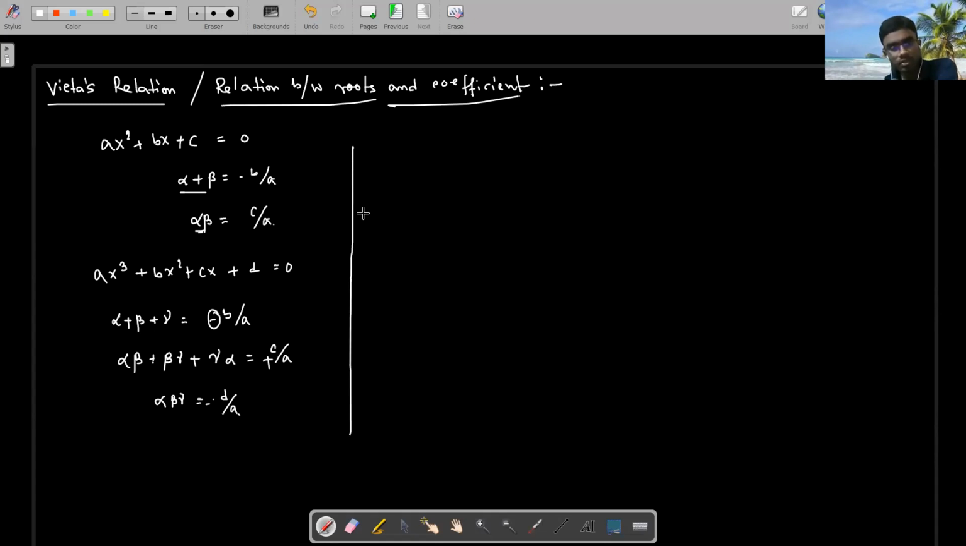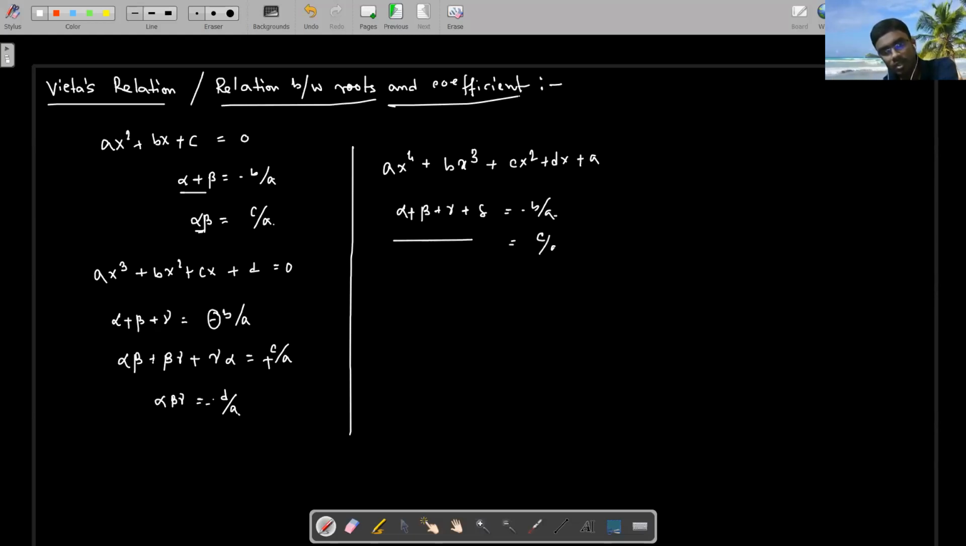Now anyone can say what will happen for a fourth degree, ax to the fourth plus bx cube plus cx square plus dx plus e. Sum of the roots, alpha plus beta plus gamma plus delta, will be minus b by a. Taken two at a time will be c by a. Taken three at a time will be minus d by a. Taken four at a time will be e by a. Means minus, plus, minus, plus. So this thing can be generalized.